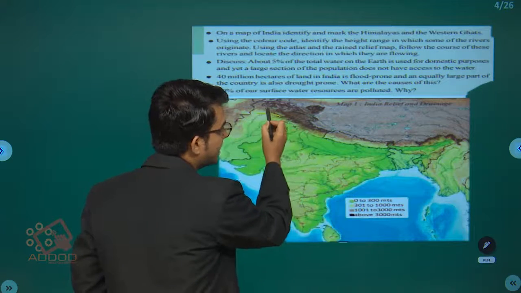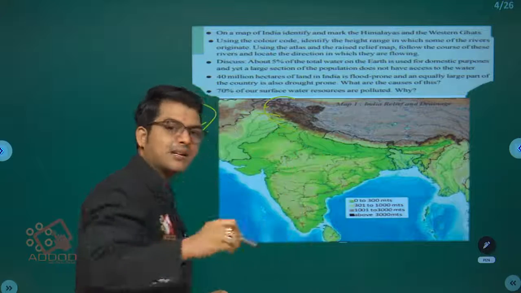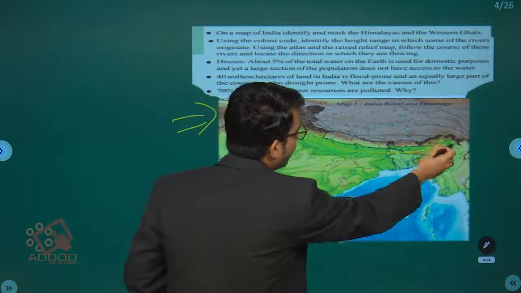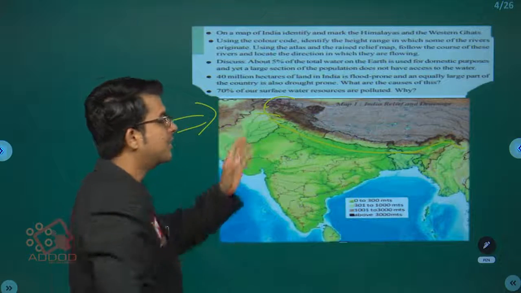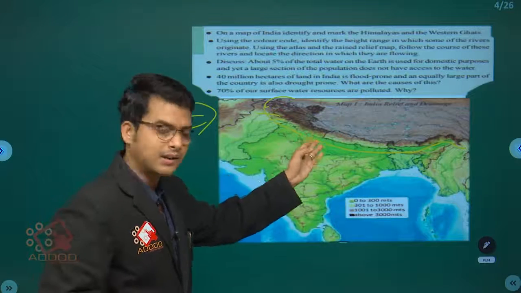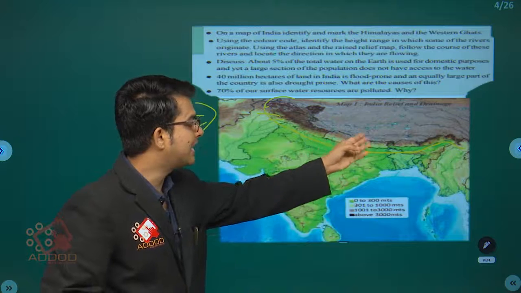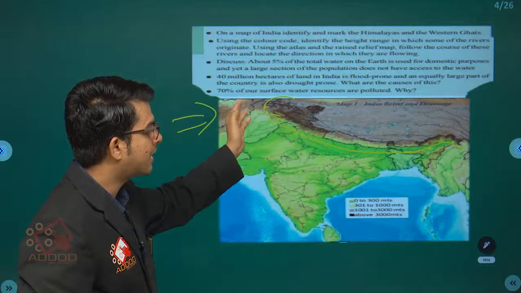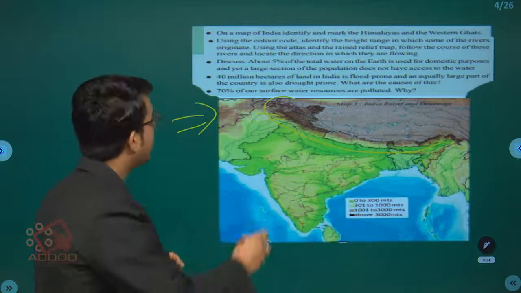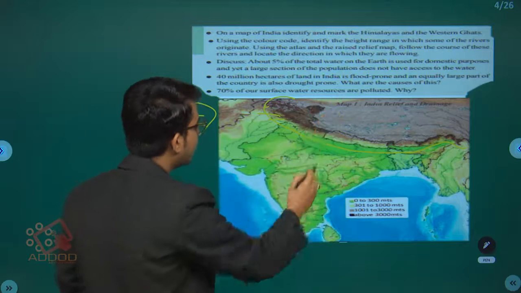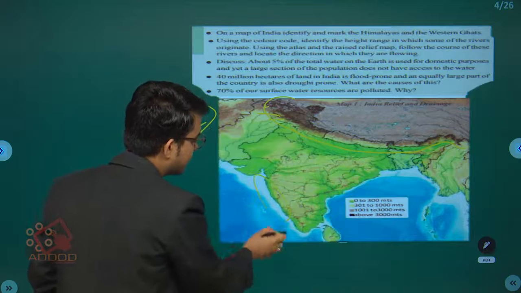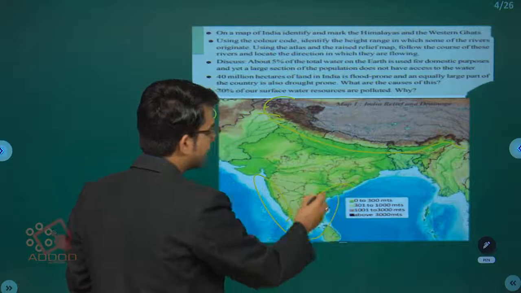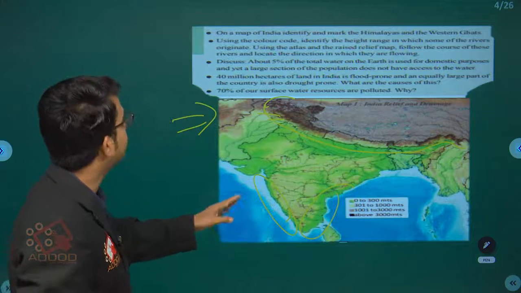You can check in your textbook, the brown part from Jammu and Kashmir, Uttarakhand, Himachal Pradesh, Assam, Sikkim, and that entire part of Arunachal Pradesh, Nagaland and Assam, they touch the Himalayas. And if they're asking about the Western Ghats, this is the Western Ghats, the Maharashtra and Mumbai part. This is the Eastern Ghats, Chennai and all we consider over here.